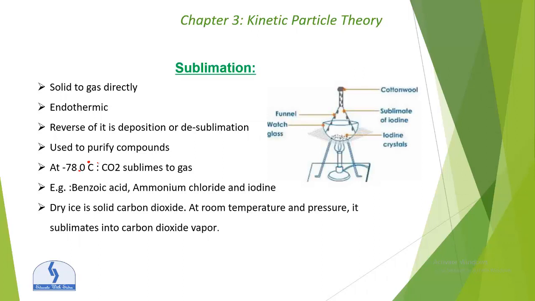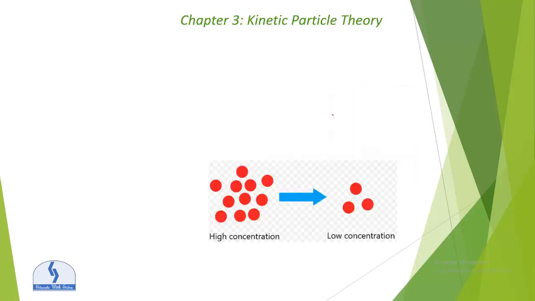You can see in the diagram that we are heating the iodine crystals, right? And what has happened? We are using an inverted funnel with cotton wool. The iodine basically converted into gas particles, and here we are using cotton wool that is a little bit wet, so it will desublime, meaning gas to solid again. You can see the particles stick to the funnel. You see this, right? And they are not going to the liquid stage.